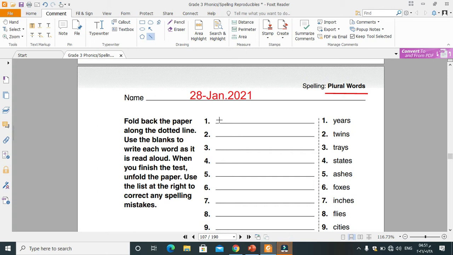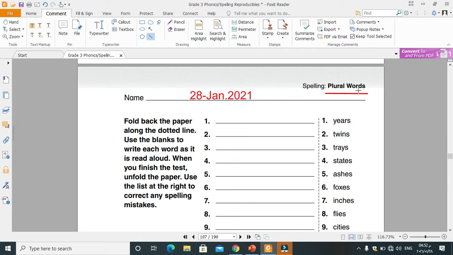It's time for your English class, so kindly take out your phonics books. Thank you. Open page 97. Write down today's date, 28th of January 2021. Underline the lesson name, plural words.